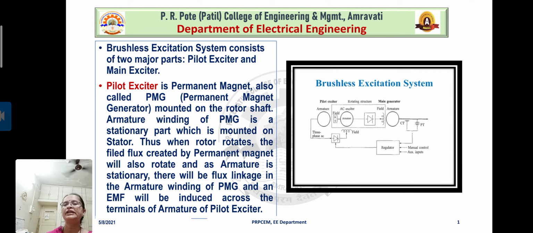This is the electromagnetic induction principle. Right? We are knowing how the flux linkages can occur when the rotor rotates. Right? So the same is mentioned here.